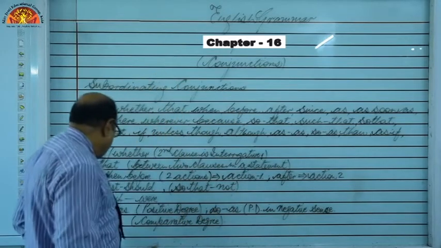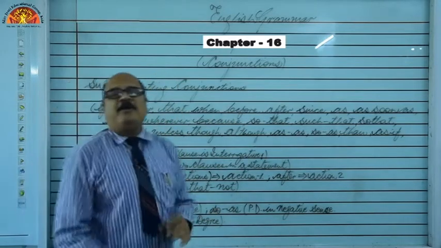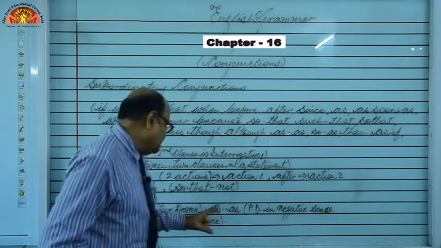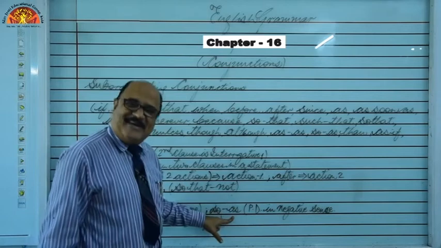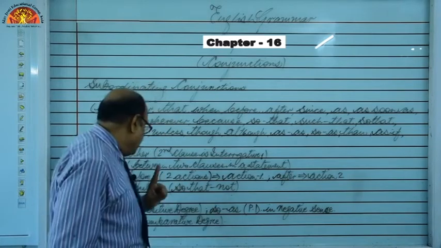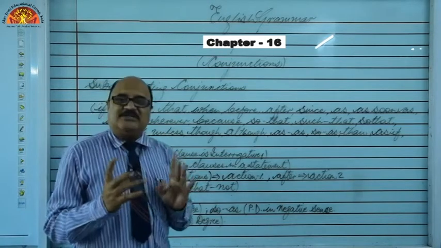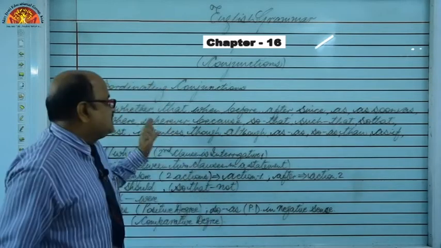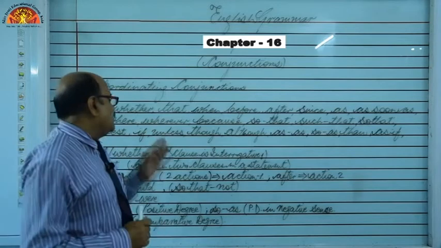I am stronger than my brother. My brother is not so strong as I am. My brother is not stronger than me. In this way, we can use these conjunctions. I hope you might have got them.